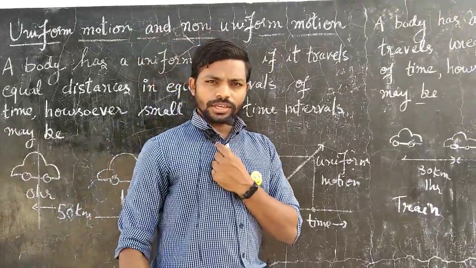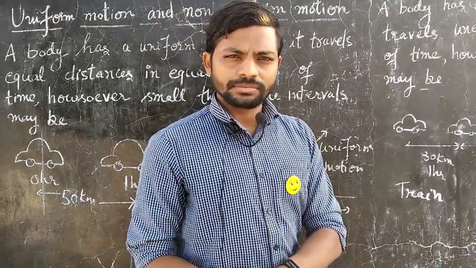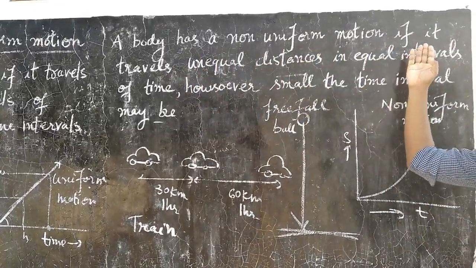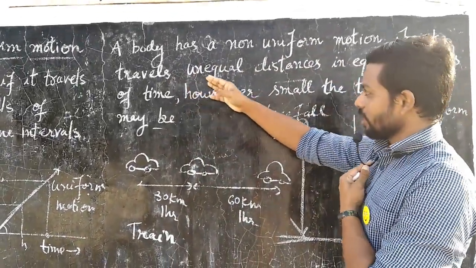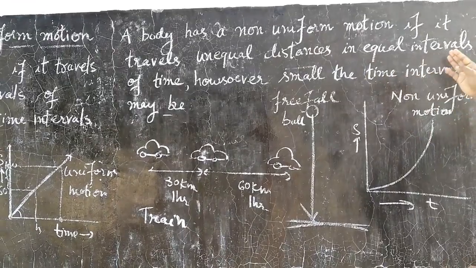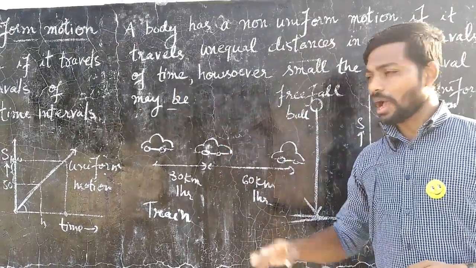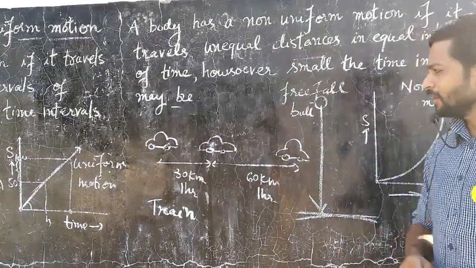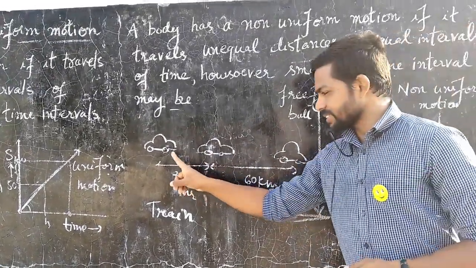If the body is moving in non-uniform, what does it mean? Let us see. A body has a non-uniform motion if it travels unequal distances in equal intervals of time, howsoever small the time interval may be. So what does it mean? Let us see an example.